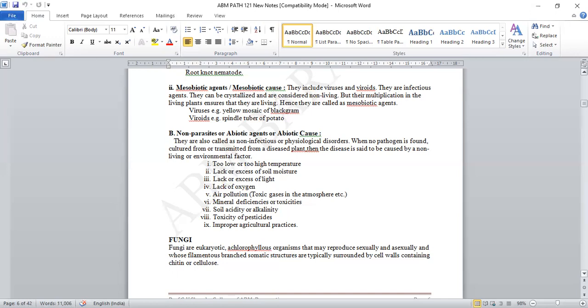Or maybe 2,4-D is basically prepared as a retardant of herbs or weeds, it's a herbicide, so maybe in contact with our main plant it causes toxicity in the development of the plant. So mineral deficiency is also there, or toxicity is also there for the physiological disorder. Then soil acidity or alkalinity,